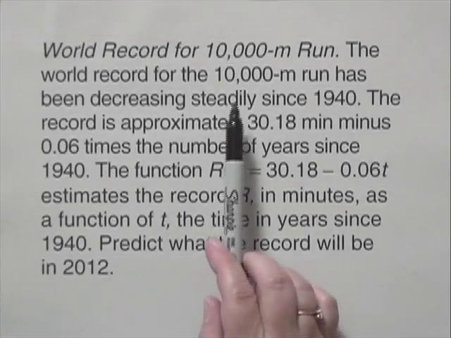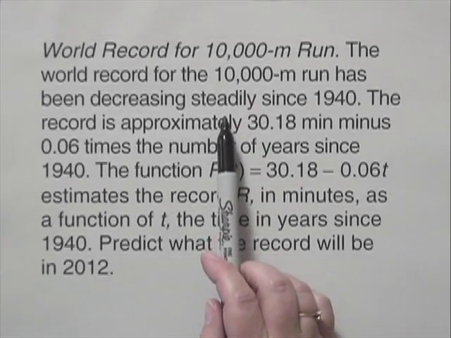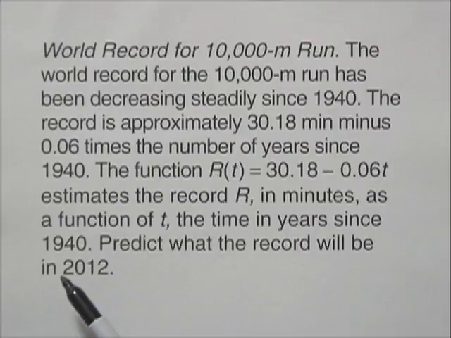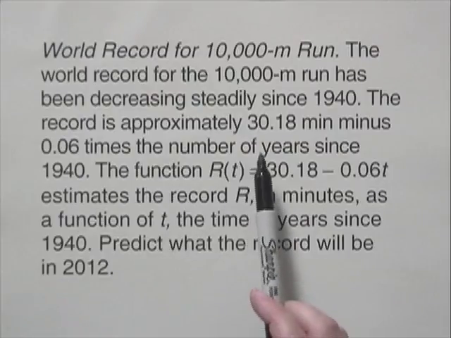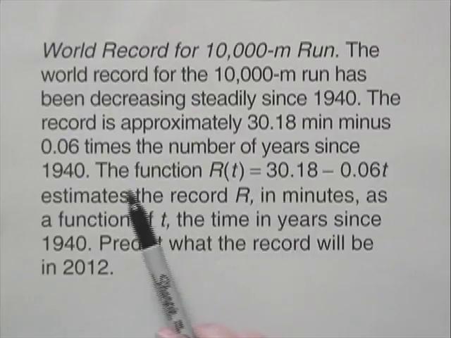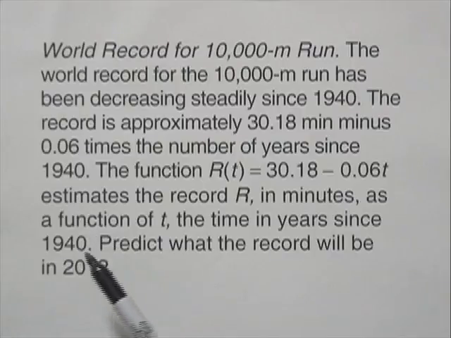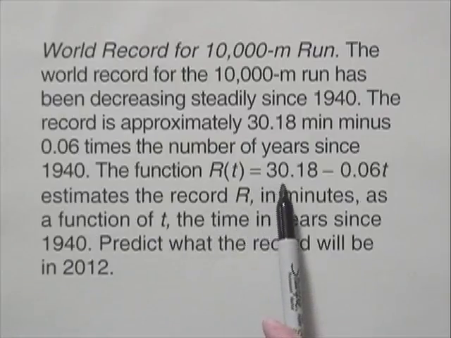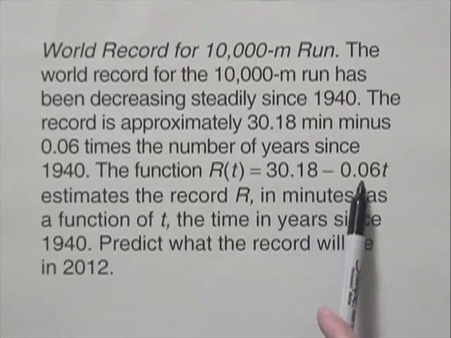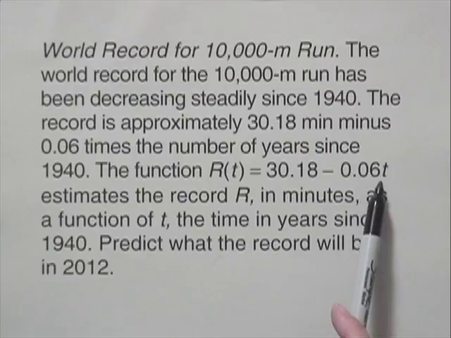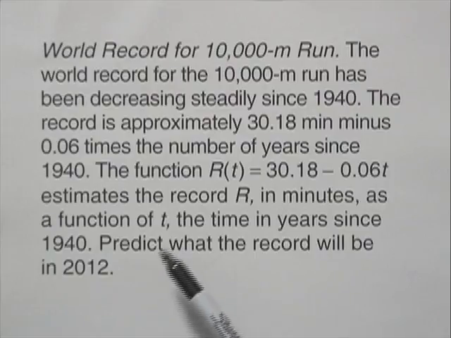The world record for the 10,000 meter run has been decreasing steadily since 1940. The record is approximately 30.18 minutes minus 0.06 times the number of years since 1940. The function r of t equals 30.18 minus 0.06t estimates the record r in minutes as a function of t, the time in years since 1940.